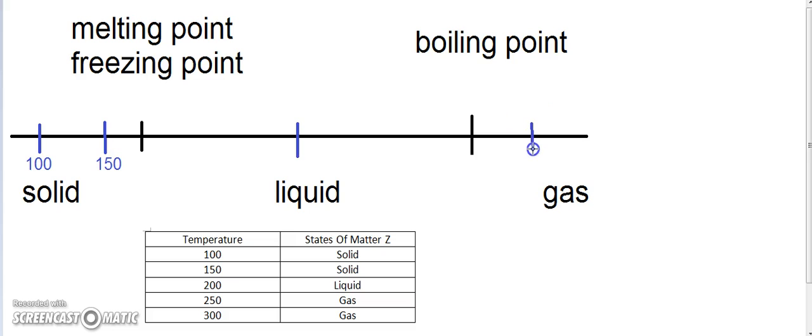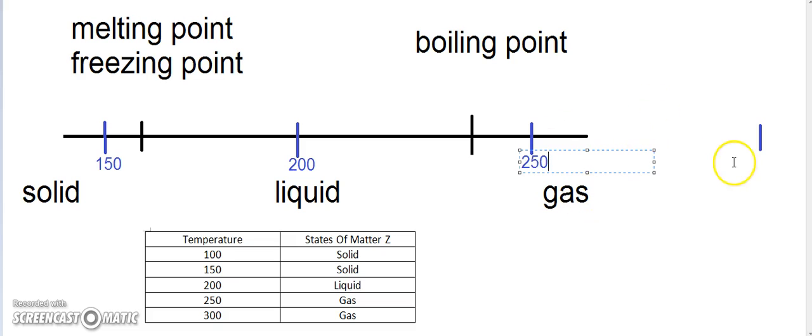250 therefore must be somewhere here, because it is a gas. And maybe 300 will also be somewhere here, which means it is still a gas. If I were to draw this to scale, this 100 would be very far away. 150 is here, 200 is still a liquid, and 250 and 300 are already gas, according to the table in Amina's question.